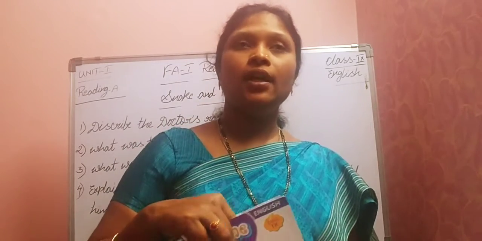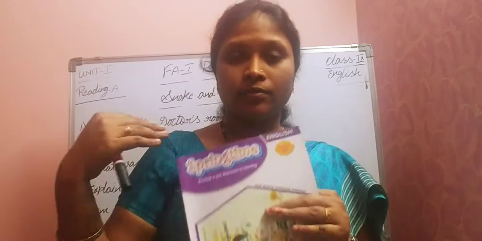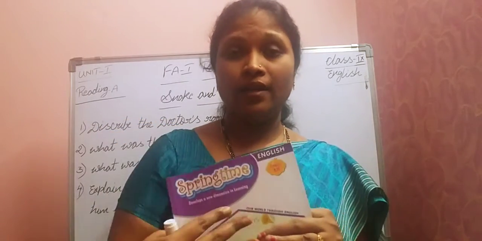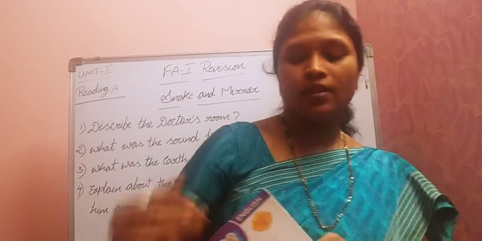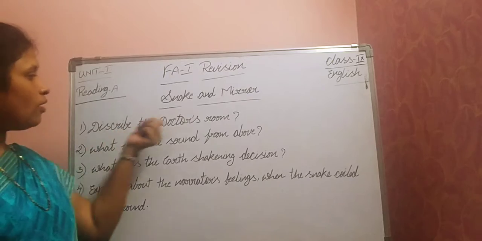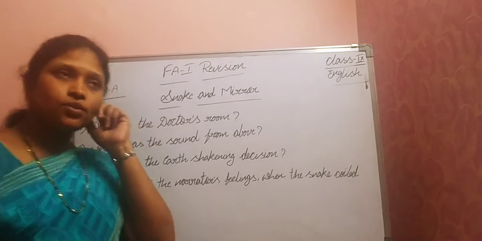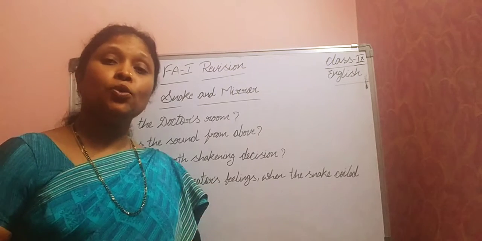Do one thing, children, take out your homework book, copy the questions. First listen, I will explain the answers, later you have to write on your own. Okay, let's see the questions. What is the first question? Describe the doctor's room. Okay, so snake and mirror, and this lesson was written by whom?